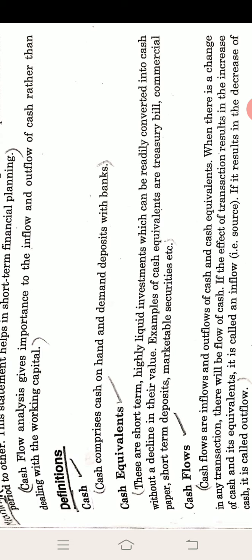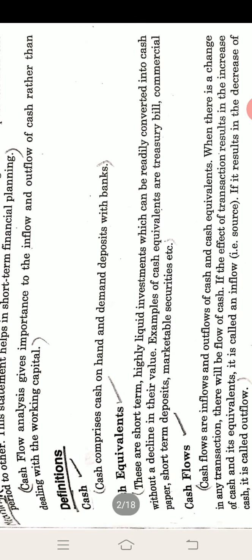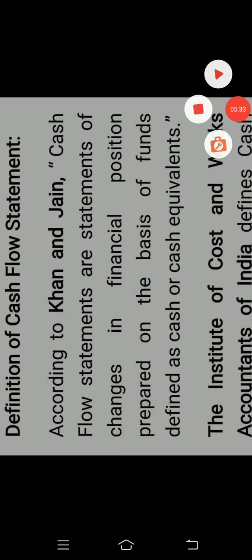That is also called a source of income. If the result of a transaction is decreasing the cash, that means there is an outflow of cash. So there is inflow and outflow of cash. When we receive, that is inflow of cash. When we pay, that is outflow of cash. So this is the definition of cash flow.